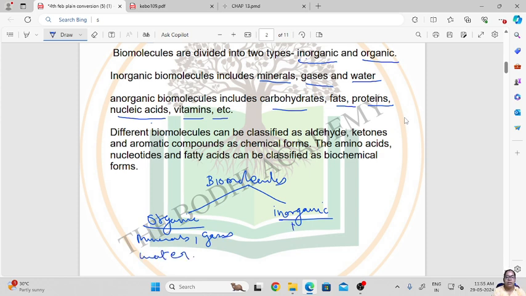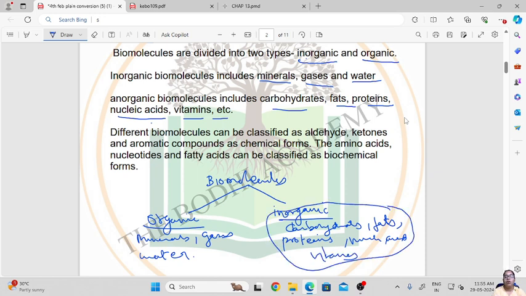Organic biomolecules are carbohydrates, fats, proteins, nucleic acids and vitamins.